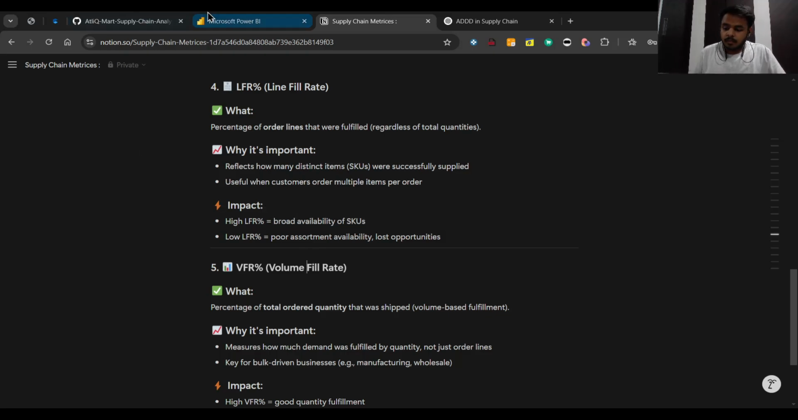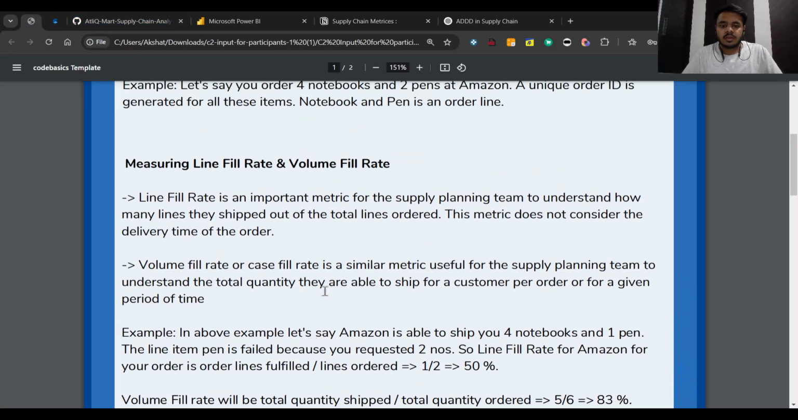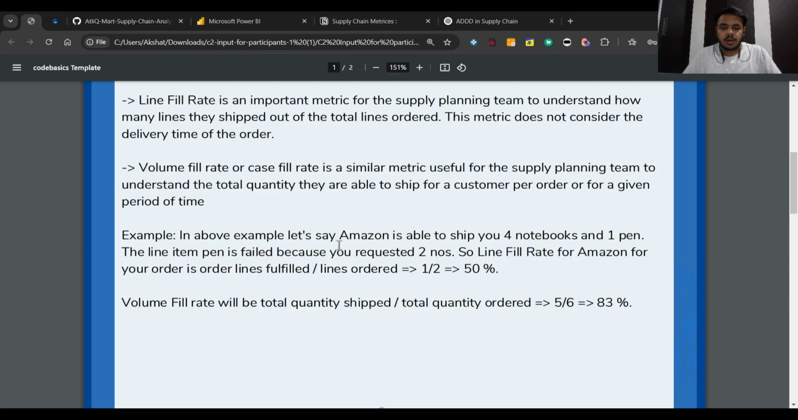Because let's see with an example. So here's the example, right? Let's say you place an order from Amazon, and the order consists of four notebooks and two pens. But when you got the order, the order lines were 1 by 2. Why? Because there were two products, the notebook and the pen.